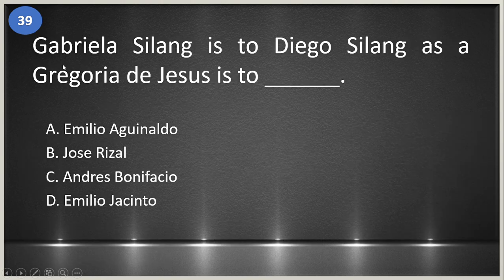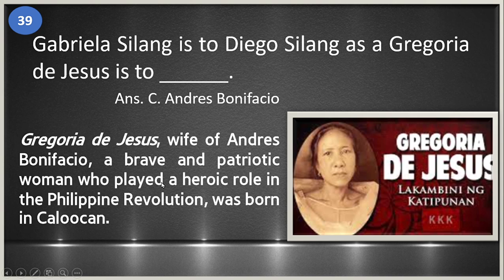39. Gabriela Silang is to Diego Silang, as Gregoria de Jesus is to blank. A. Emilio Aguinaldo. B. Jose Rizal. C. Andres Bonifacio. And D. Emilio Jacinto. The answer is letter C. Andres Bonifacio. So Gregoria de Jesus, wife of Andres Bonifacio, was a brave and patriotic woman who played a heroic role in the Philippine Revolution and was born in Caloocan.